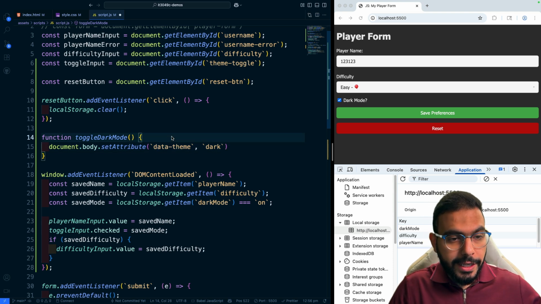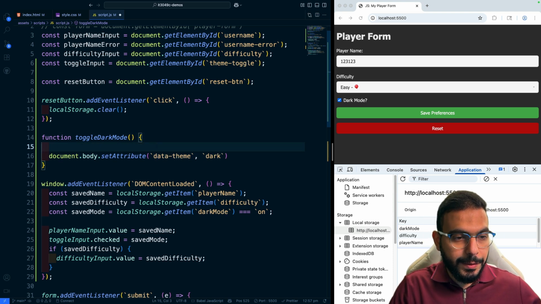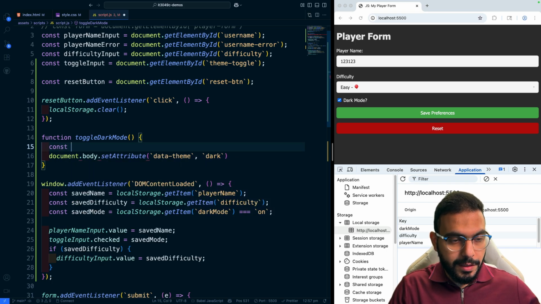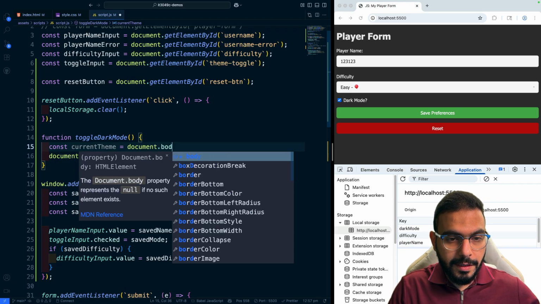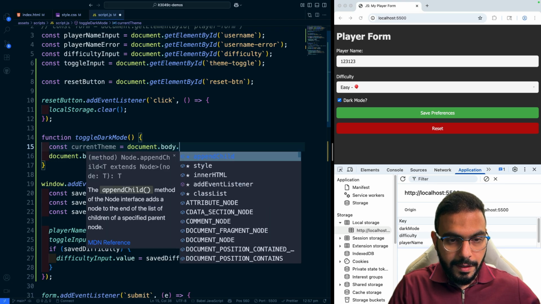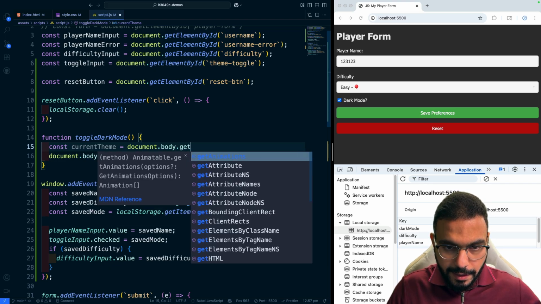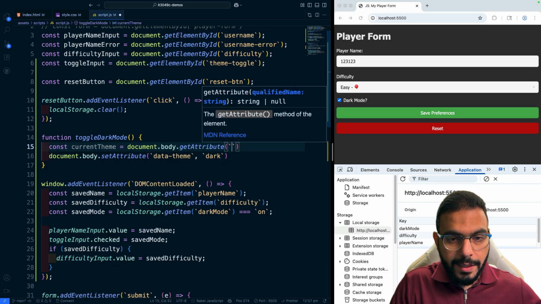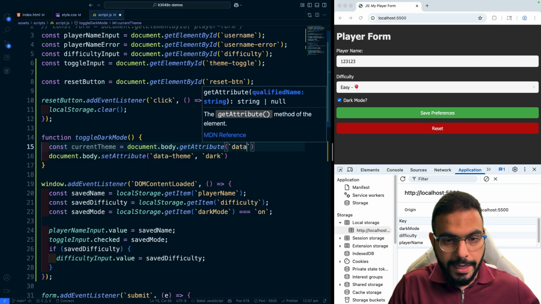So let's actually capture what is the current value of the theme first. So const currentTheme equal document.body.getAttribute. Is that a thing? Yep. Where the attribute here is the data-theme.